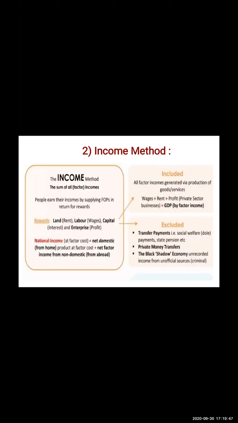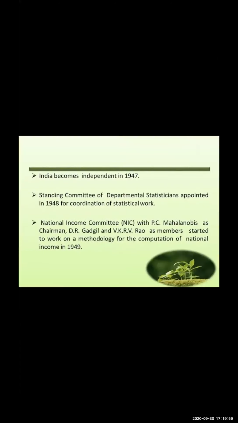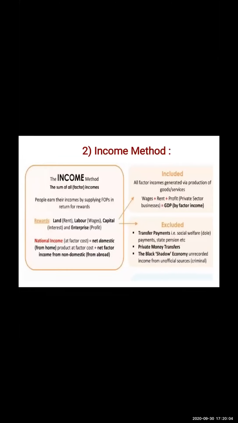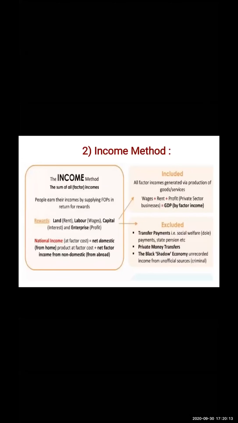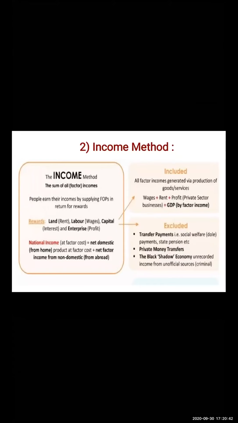In the income method, we take all the factors of production's rewards. Now this method of measuring national income is known as factor cost, that is the first point. The second point tells us that this income is taken from the distribution side.